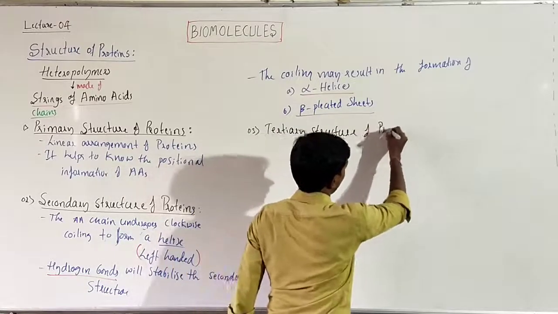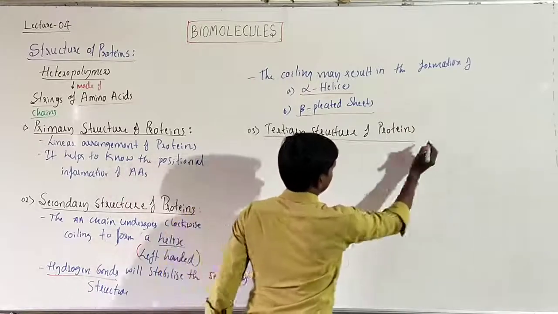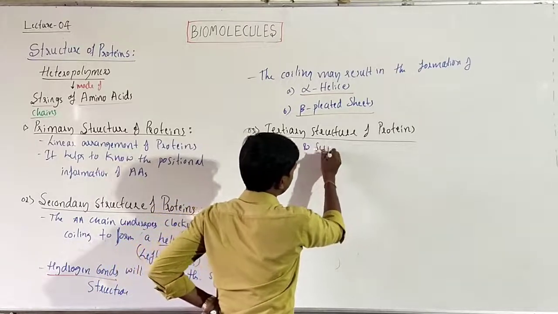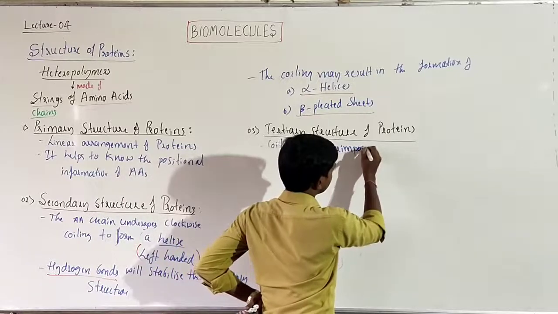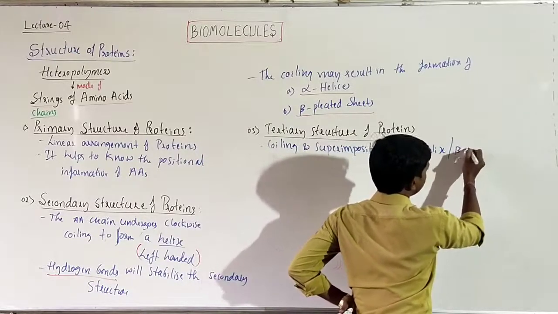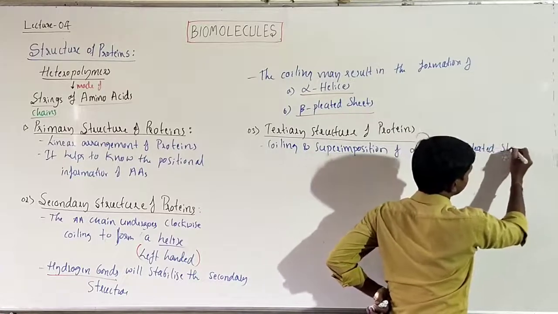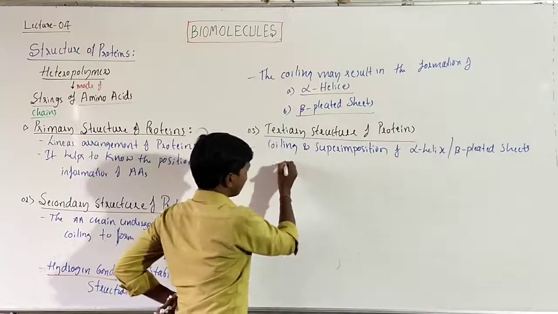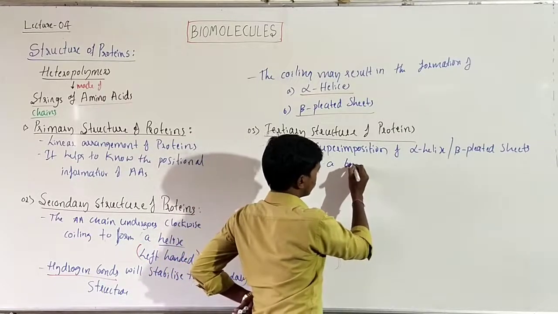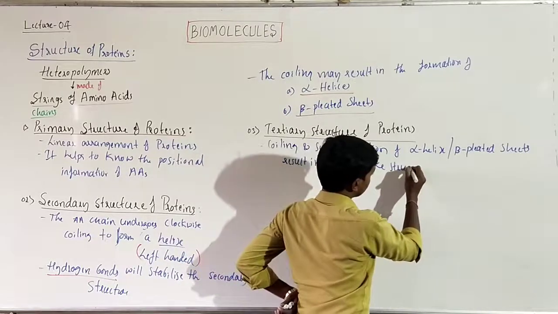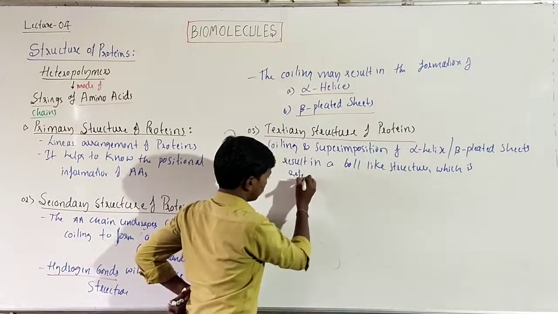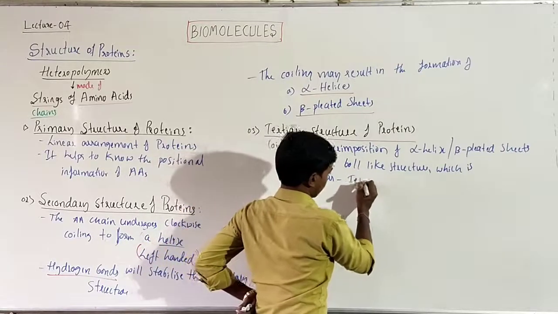Tertiary structure of proteins. Okay, here coiling and superimposition of alpha helix or beta pleated sheets result in a ball-like structure, which is referred to as tertiary structure.